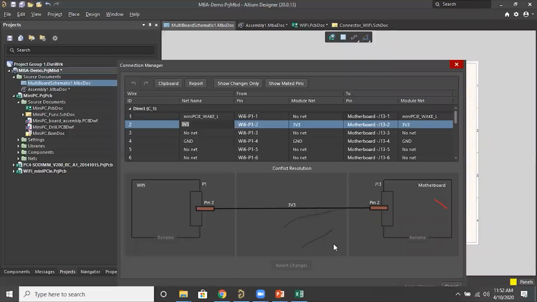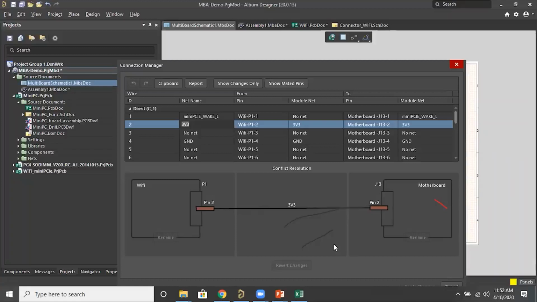I'll just go through the chat window. From which version does Altium support multi-board design? I think from 18 onwards, where we implemented a lot of improvements, and in 20 it is now almost complete. We have resolved some bugs and issues and implemented some new features. And what is the other question? MBA means MB, multi-board assembly. Just to make it short, I have mentioned MBA.